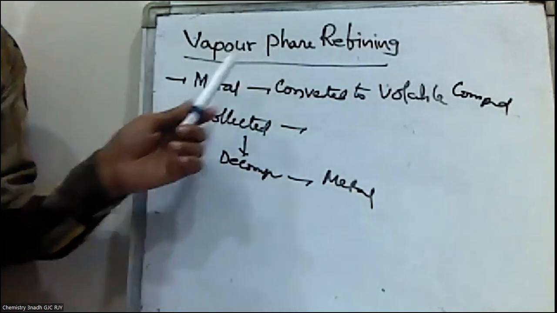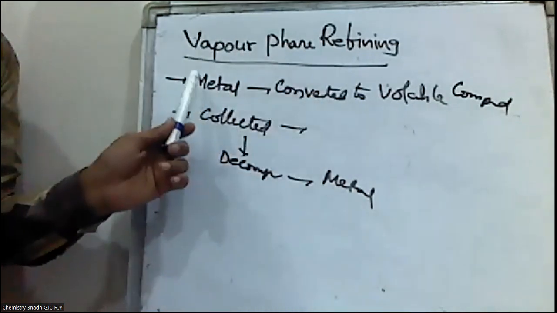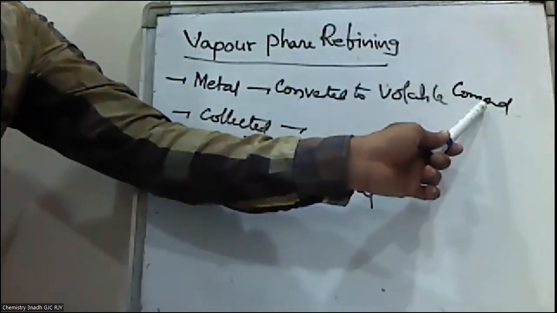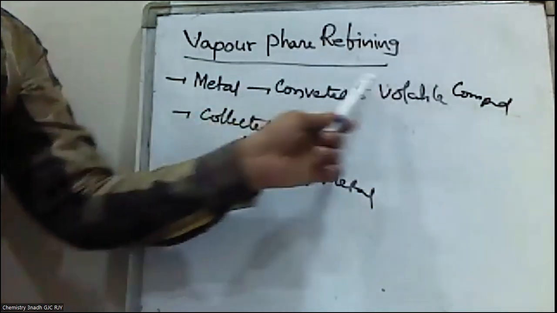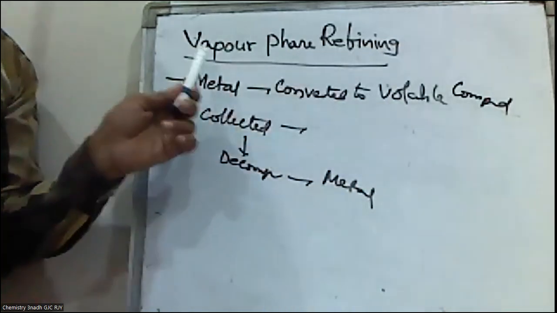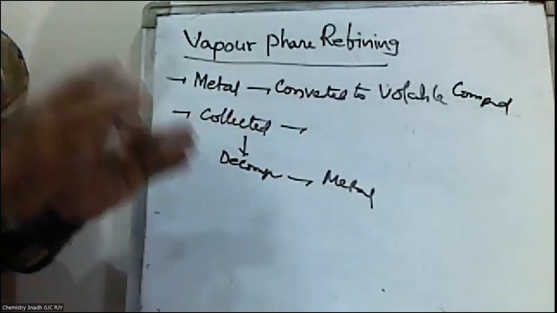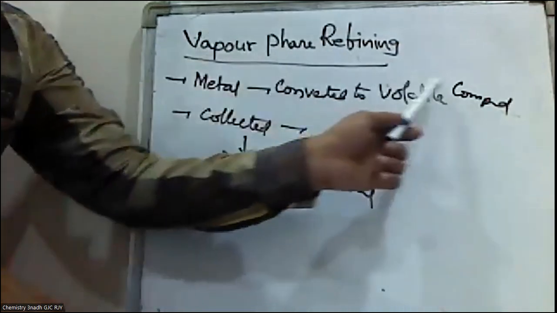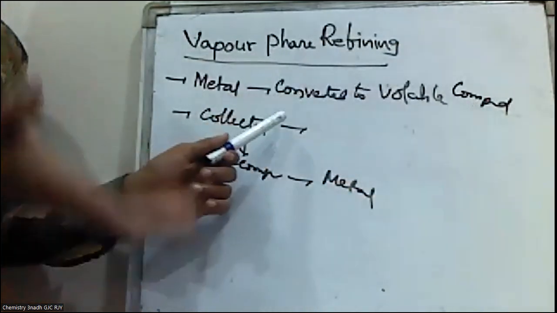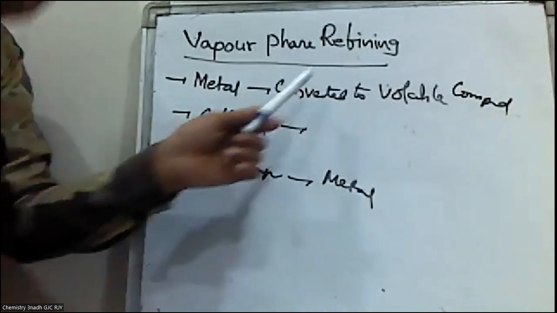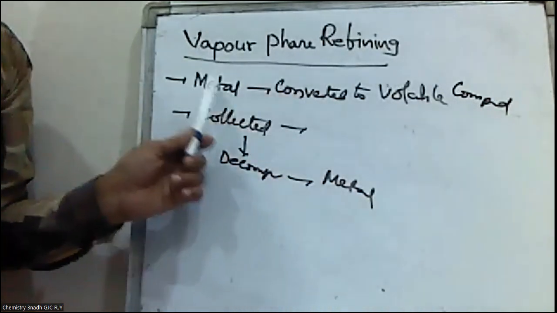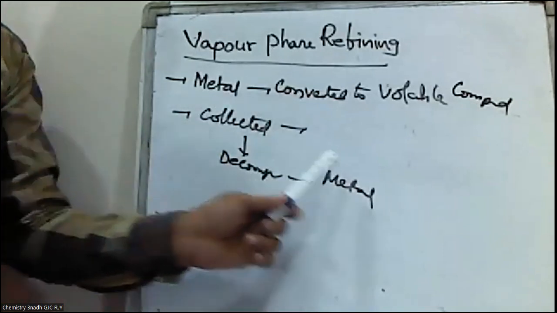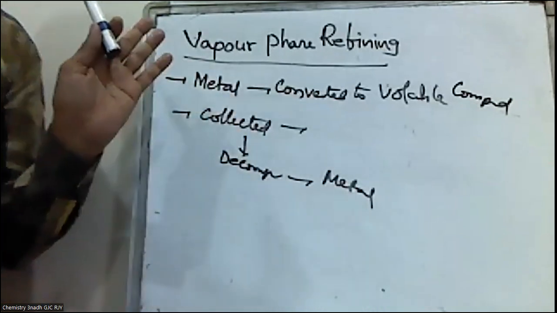So the impurities remain in the metal itself. The volatile compound of the metal is collected and again decomposed to get the required metal.